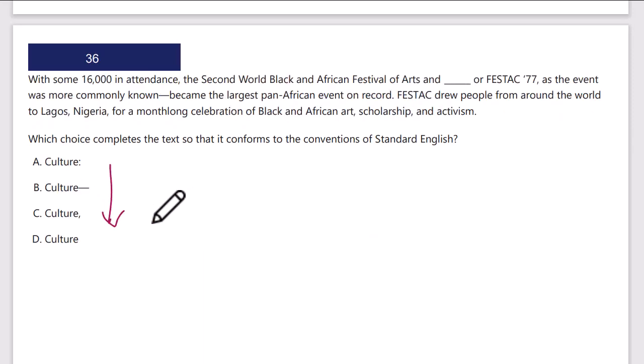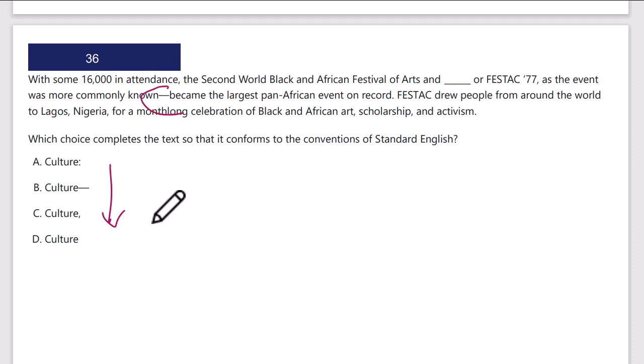Okay, quick vertical scan, culture. I either have a colon, long dash, comma, or no punctuation. Makes it hopefully a little bit easier. So let's read it. With some 16,000 attendants, the Second World Black and African Festival of Arts and Culture, or Festac 77, as the event was more commonly known, became.